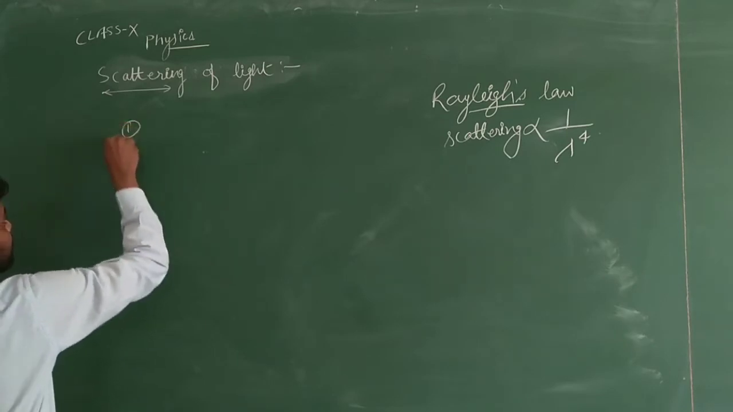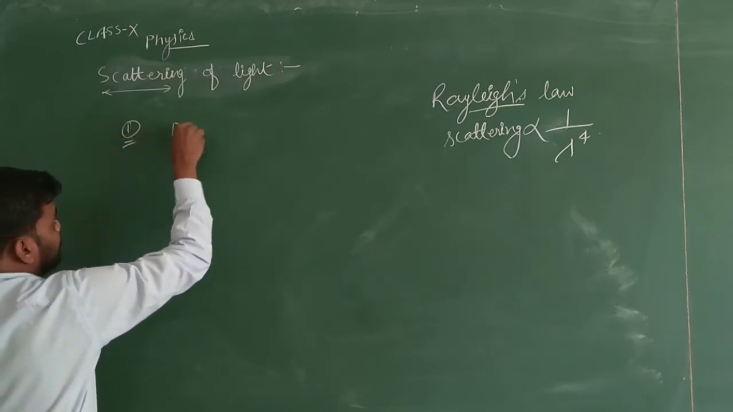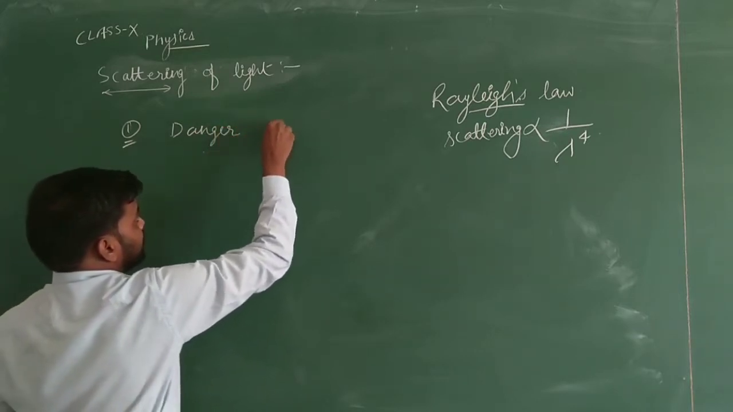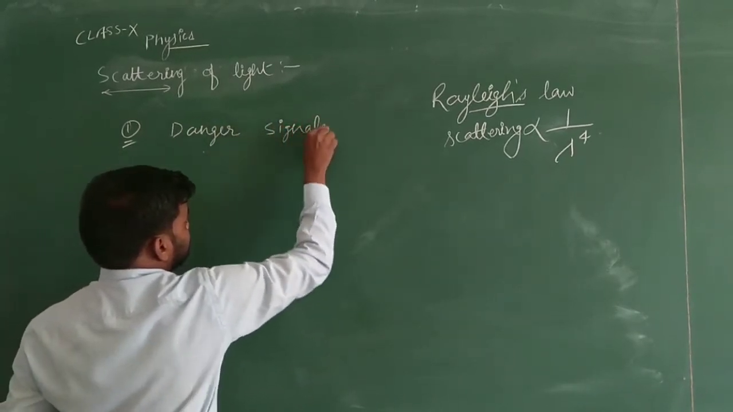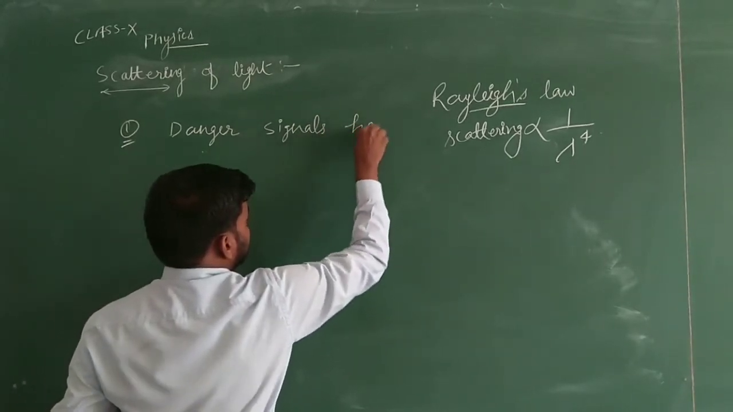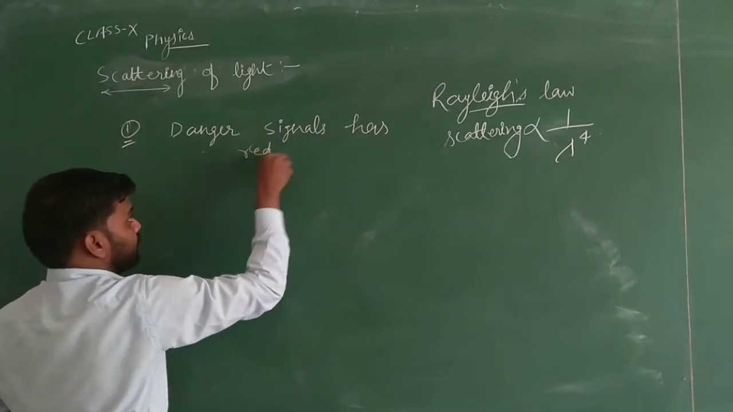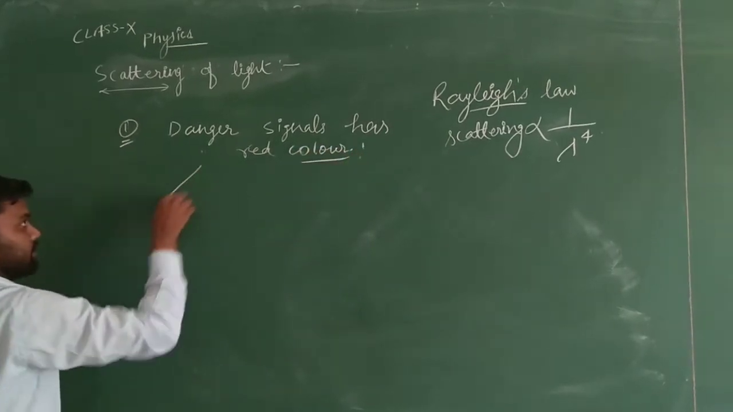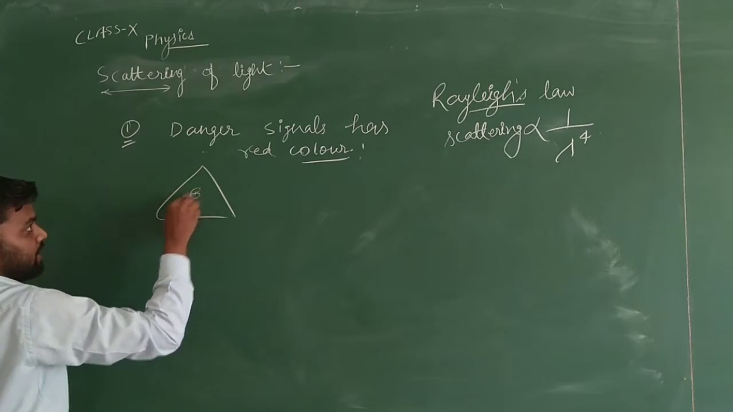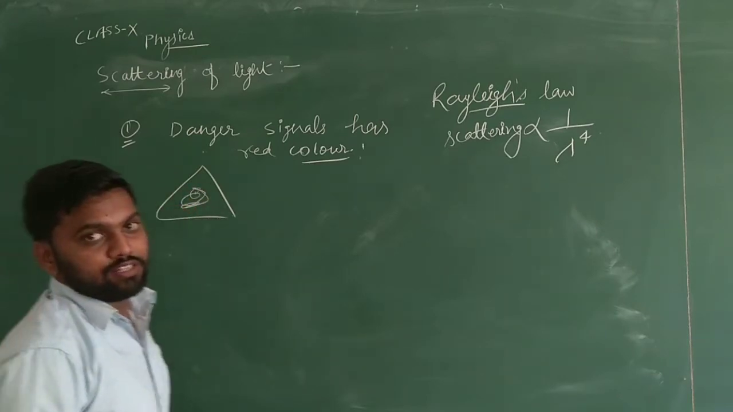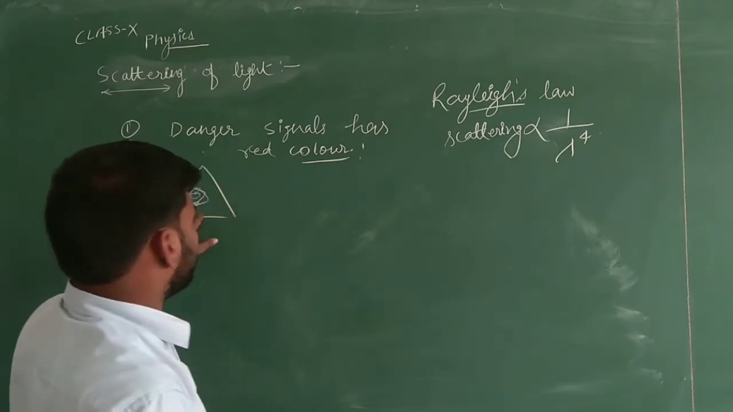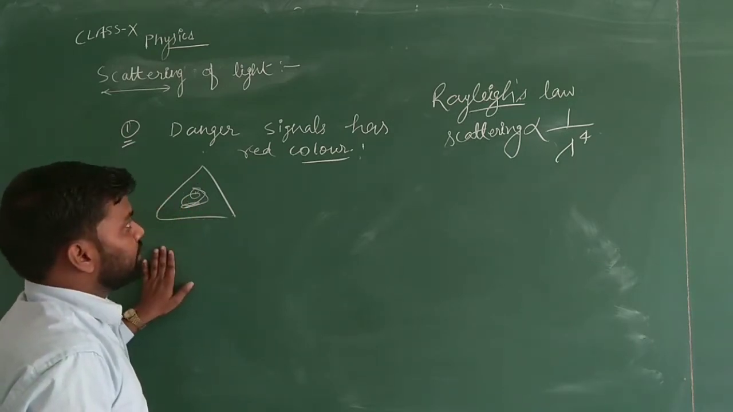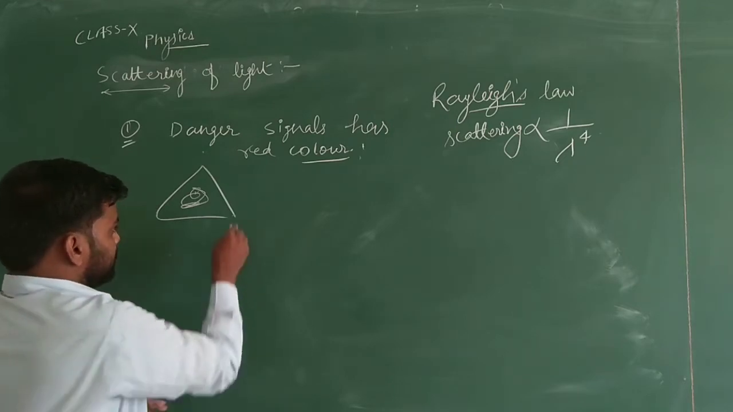Number 1, why do danger signals have red color? We have seen that danger signals generally contain red colors. We have seen something written on this board, that is warning, and generally the color of that warning was red. Now why are we using the red color in this case?